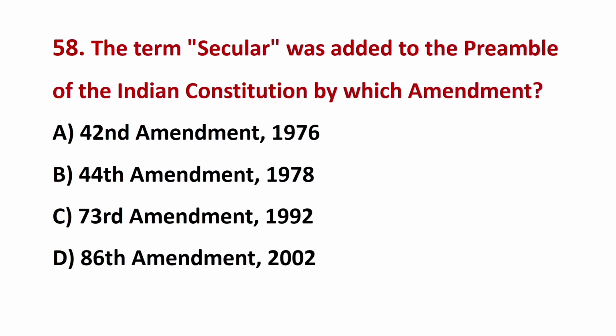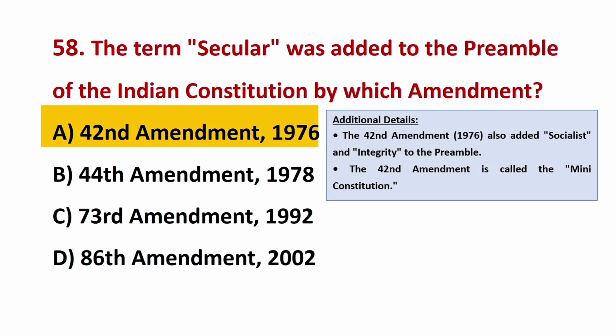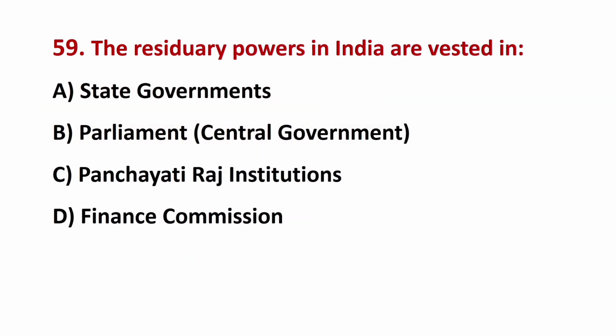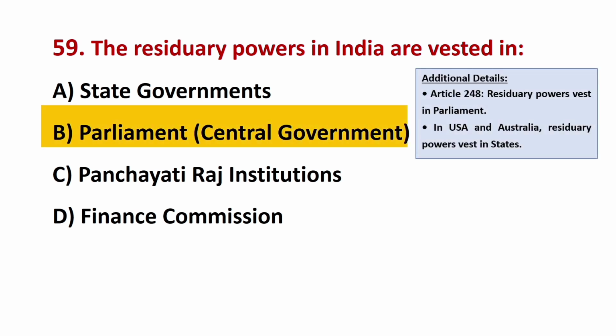The term secular was added to the preamble of the Indian Constitution by which amendment? The correct answer is A, 42nd Amendment, 1976. The residuary powers in India are vested in? The correct answer is B, Parliament, Central Government.